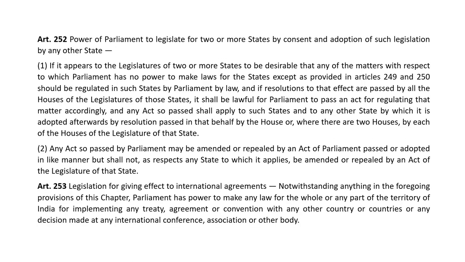Article 252. Power of Parliament to legislate for two or more states by consent and adoption of such legislation by any other state.